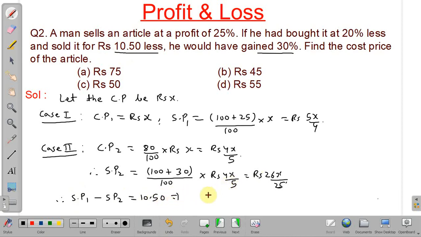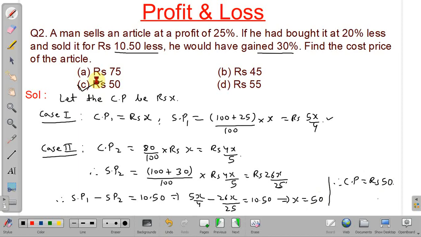So we will substitute, this is our selling price 1, so 5x by 4 minus 26x by 25 equal to 10.50. After solving this, you will get x equal to 50. So what will be cost price? Therefore cost price is equal to rupees 50. So our answer will be option number C.